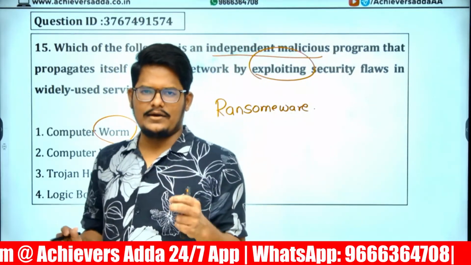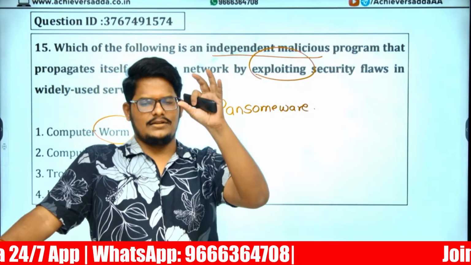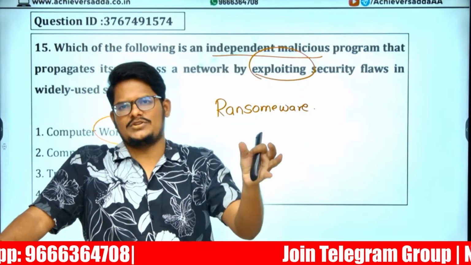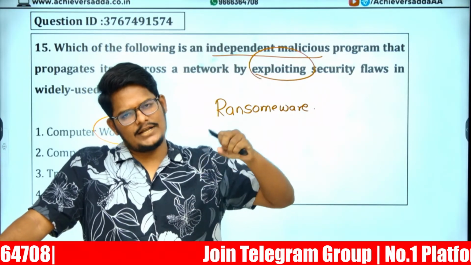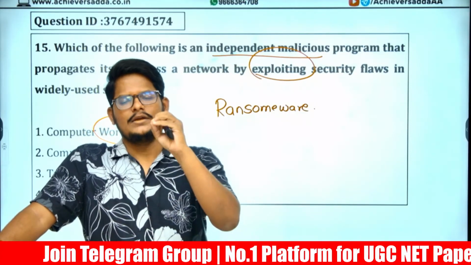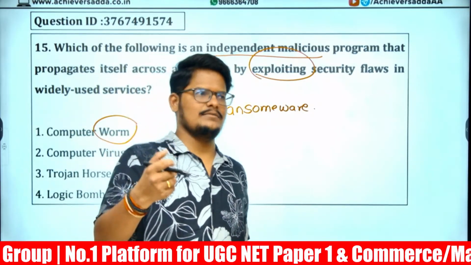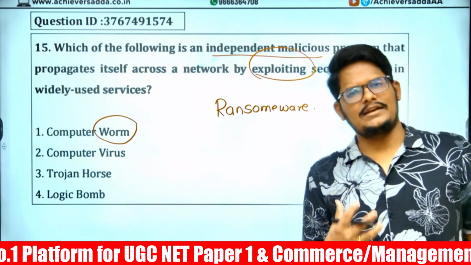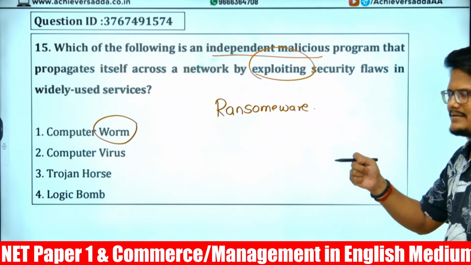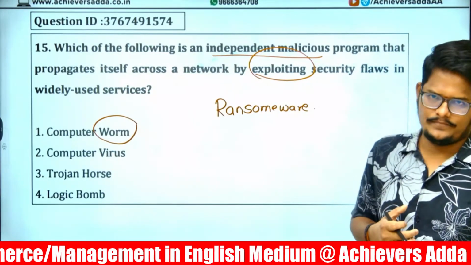Ransomware is a type of attack where they will crack your website, or attack your website, and they will encrypt everything. They'll take control of your entire data, and to release that, to decrypt that, they'll demand a certain amount of money. They'll hack your entire system or the data. So that is called ransomware. You have to provide the ransom to them to get that decryption or to get that data.